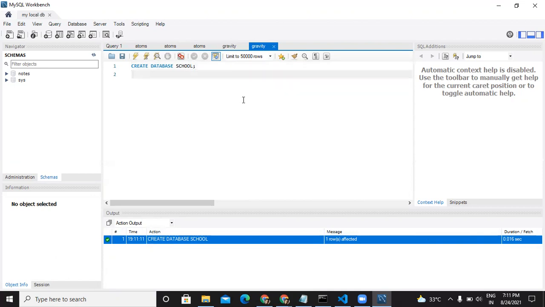Now, inside a school database, we just looked at that we have different tables. So we will say use school. Okay, use the school database and create table. That's a student. Then we need to give what the data.